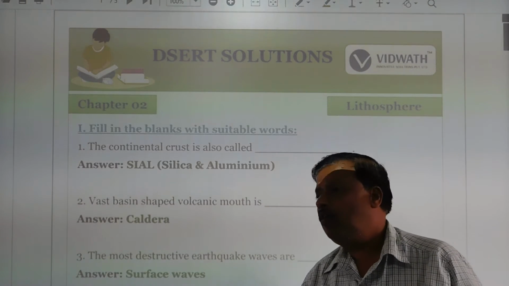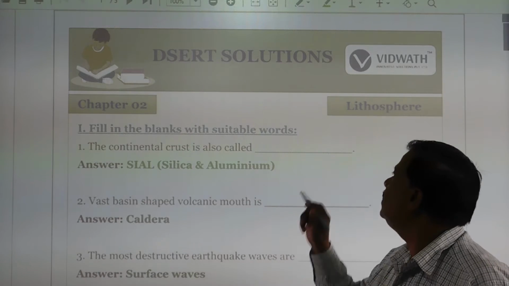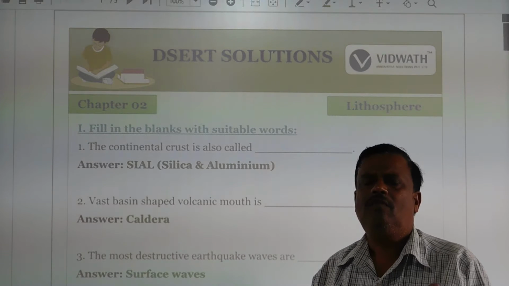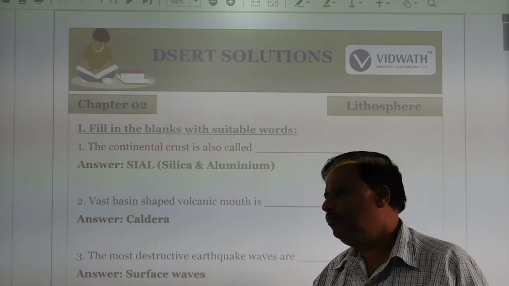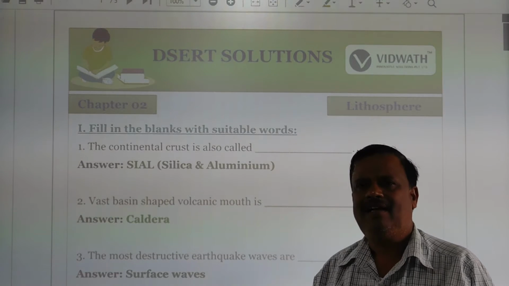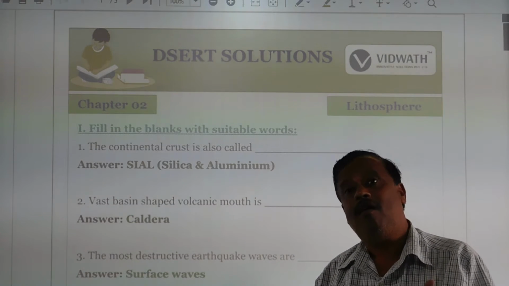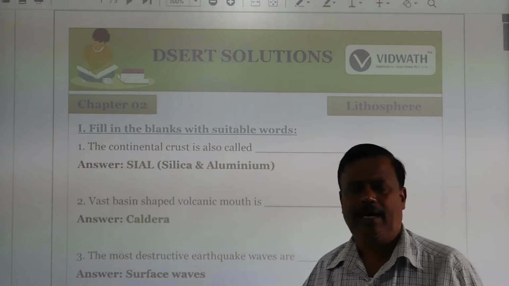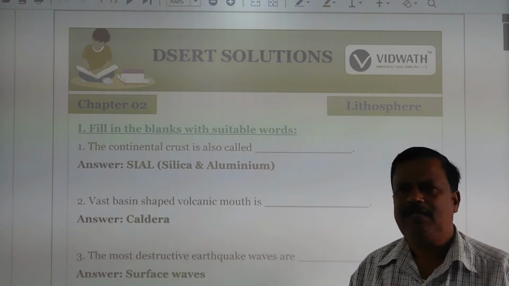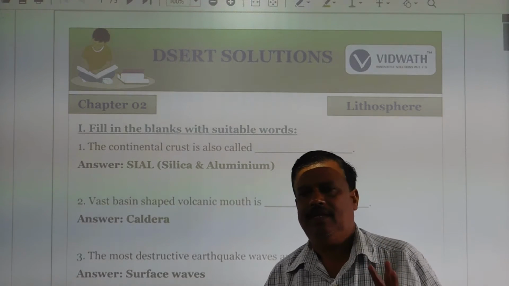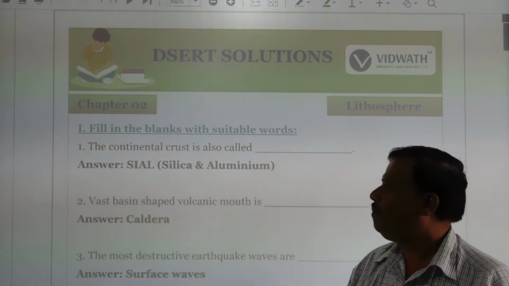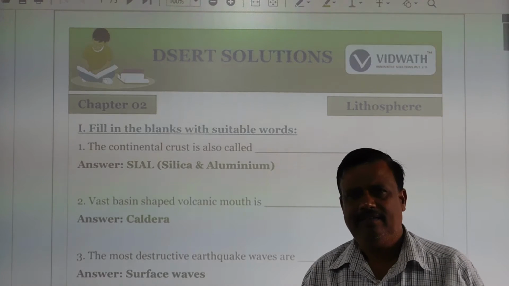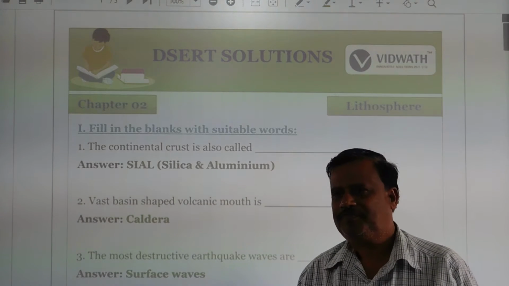Litho means rock. Lithosphere means the outermost solid or hard materials on the Earth's surface. In the lithosphere, we have classified three layers of the Earth's surface. The first one is the crust, the second one is the mantle, and the third one is the core.